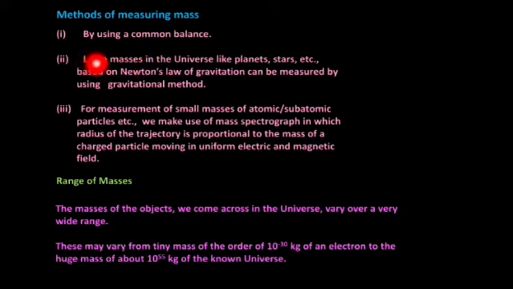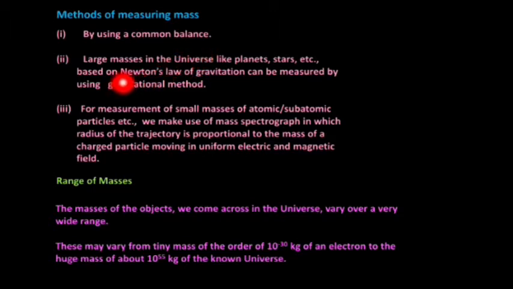First, by using a common balance, your familiar one, which you can see in grocery shops, vegetable shops, etc. Second, large masses in the universe like planets and stars can be measured by an indirect method based on Newton's law of gravitation, the gravitational method. So the first one, your familiar common balance method, we can easily see in day-to-day life.